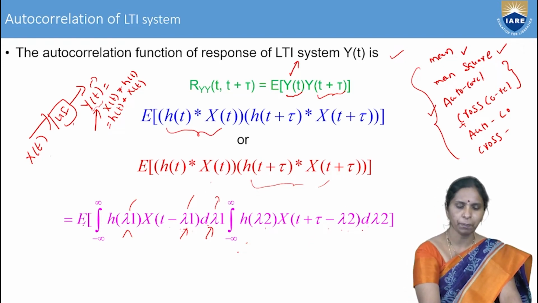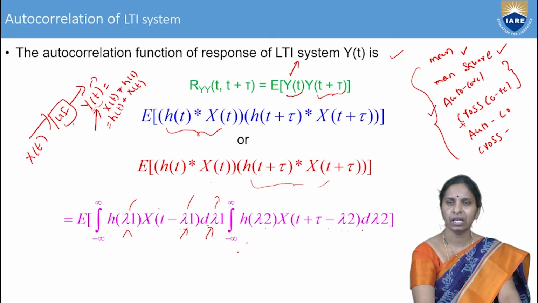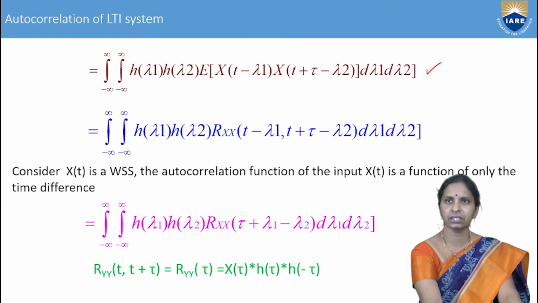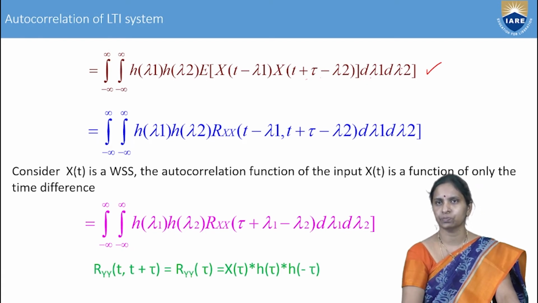That's why you apply the expectation to x of t minus lambda 1 and x of t plus tau minus lambda 2. Then the equation is the double integral of h of lambda 1 into h of lambda 2 into the expectation of x of t minus lambda 1 into x of t plus tau minus lambda 2, d lambda 1, d lambda 2.